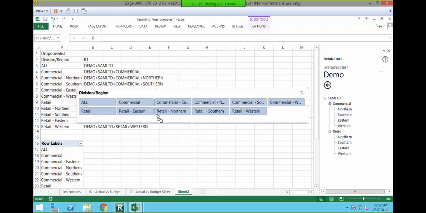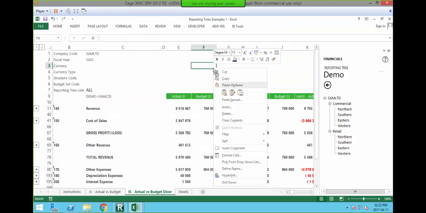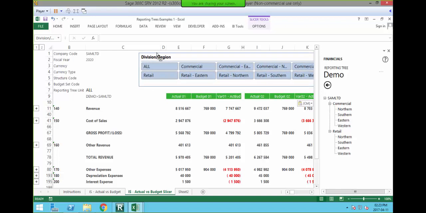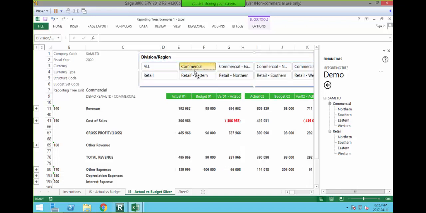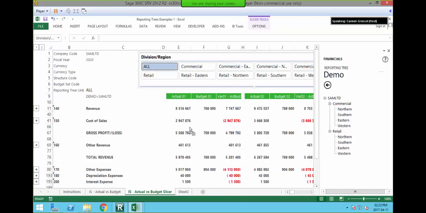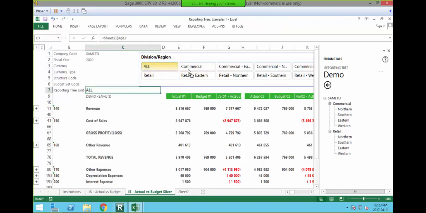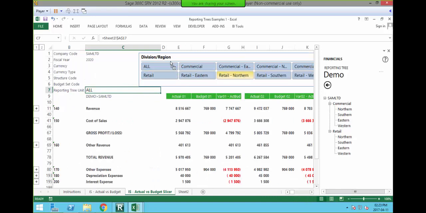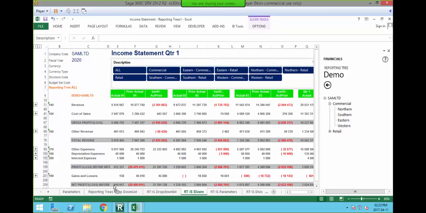Okay, so I'm then going to cut that. I'm going to paste it into my layout. Okay, and now when I change my information, you can see, click on the slicer, my information is now changing because the lookup is looking at my reporting cell over there and then returning whatever's in the pivot table. And the pivot table is looking at this, is pulling the information in for the slicer. Okay, so there you have your slicer using your reporting trees.